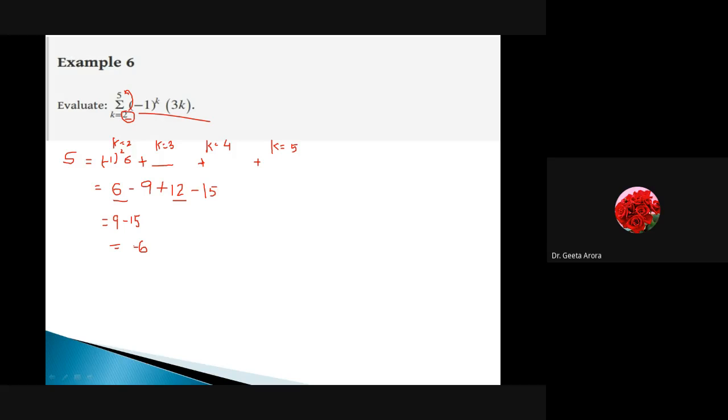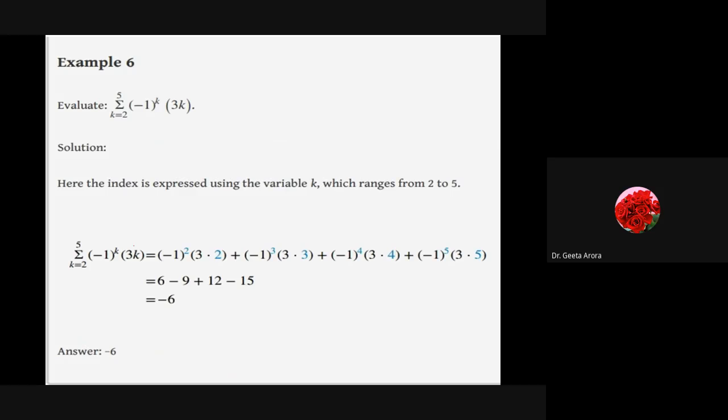I think it must be clear to you, there should be no doubt. Let's see the solution here, how they have solved. I think the author has done the same thing. Minus 1 squared into 3 into 2, minus 1 cubed, 3 into 3, minus 1 to the 4, 3 into 4, minus 1 raised to power 5, 3 into 5, and finally it gives me the answer minus 6. Correct.